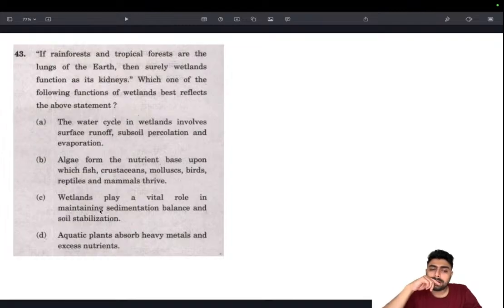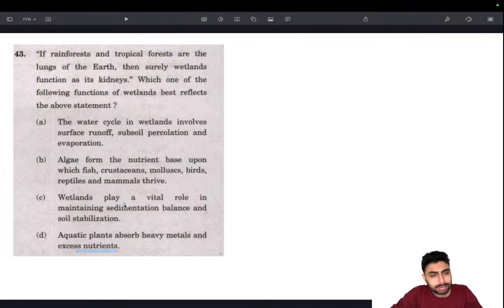Wetlands play a vital role in maintaining sedimentation balance and soil stabilization. Yeah, that makes sense, because even kidneys do that as a secondary function. As I have said, kidneys not just filter, they maintain the osmotic balance and the other nutrient balance in the bloodstream, etc. That's something they do, but that's not their primary function. So this could be right, but moving on. Aquatic plants absorb heavy metals and excess nutrients. Basic filtration function. So compared to the previous one this seems more probable, and more fitting for the kidney function of wetlands. So that's how we arrive at the answer, because kidneys are basically filtering.